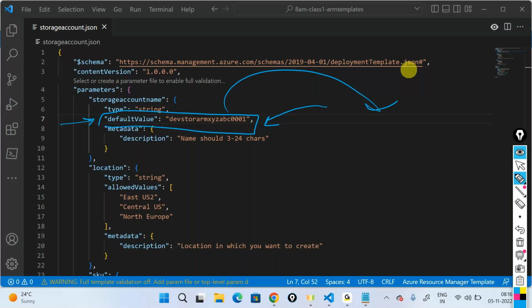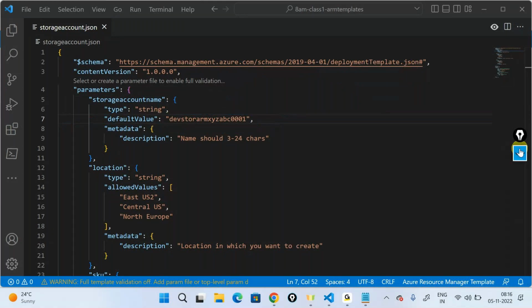If you don't change it, the Azure portal will try to go ahead and validate the same account that you already have out here. So that's what a default value plus an allowed value combination will help you do.